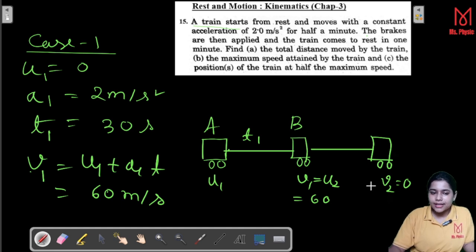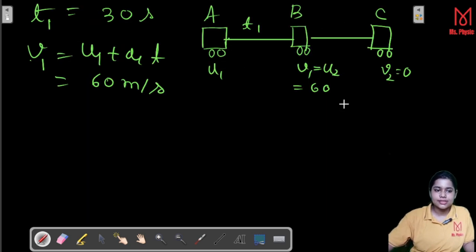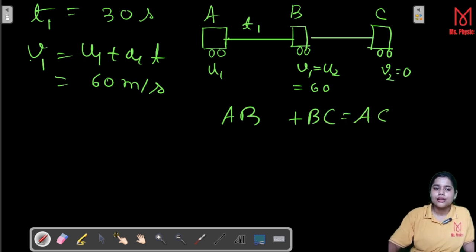And the final velocity V2 is equal to 0. So here we have to find out the total distance. Total distance means if this is your point C, that means we have to calculate AC. AC is equal to AB plus BC. So we have to find AB and BC.